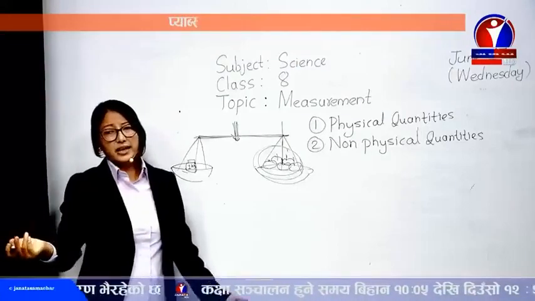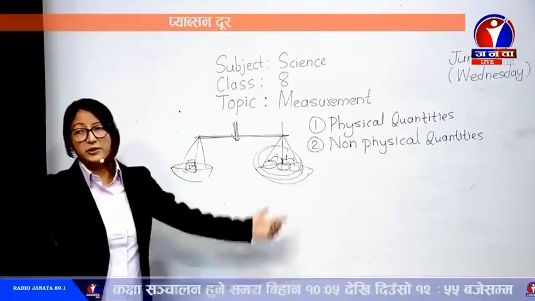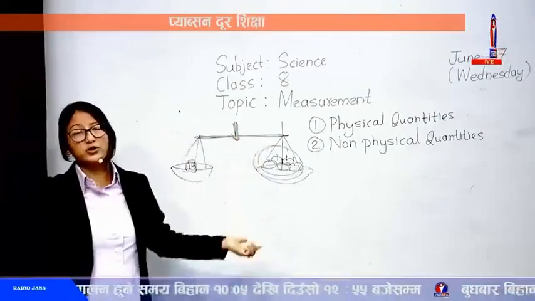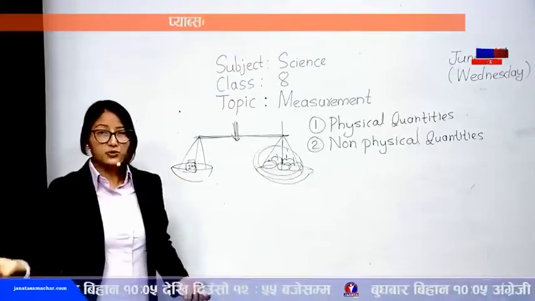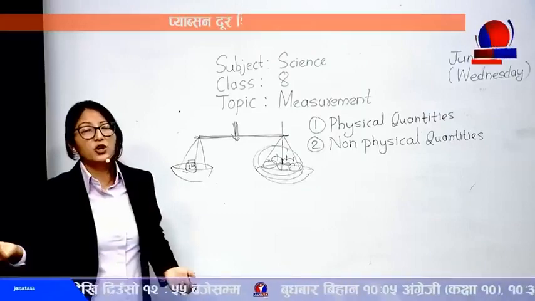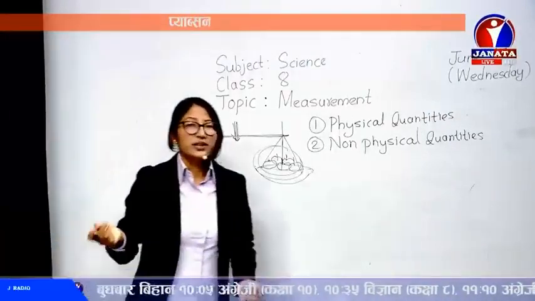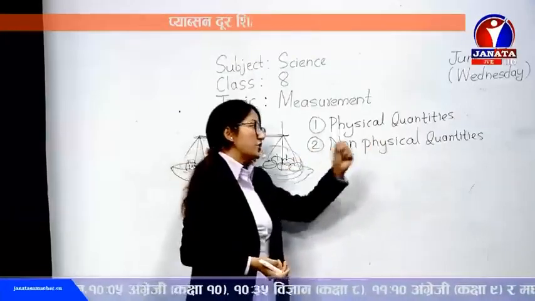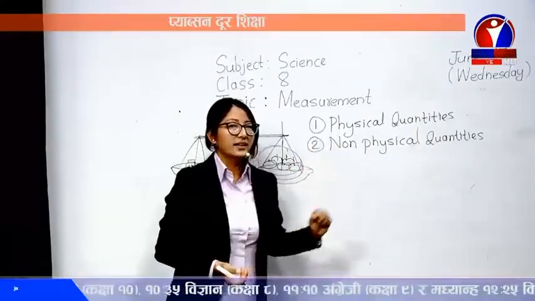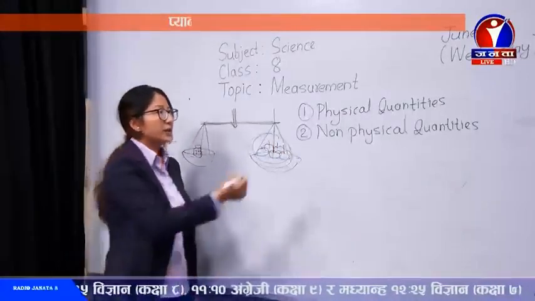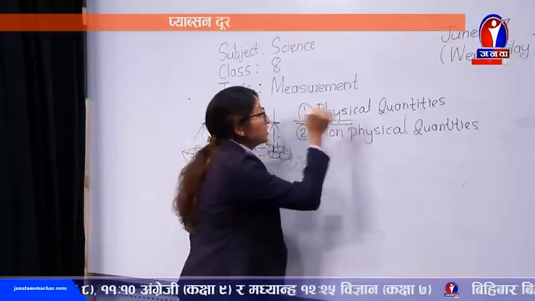Like I love somebody, I love my parents, but how much? We will say I love this much, the whole around the universe. But is that an example? Of course, that can be taken as an example, but that is not measurable. How much is all around the universe? So in such a case, if it's non-measurable, it is non-physical. That's about the quantities.